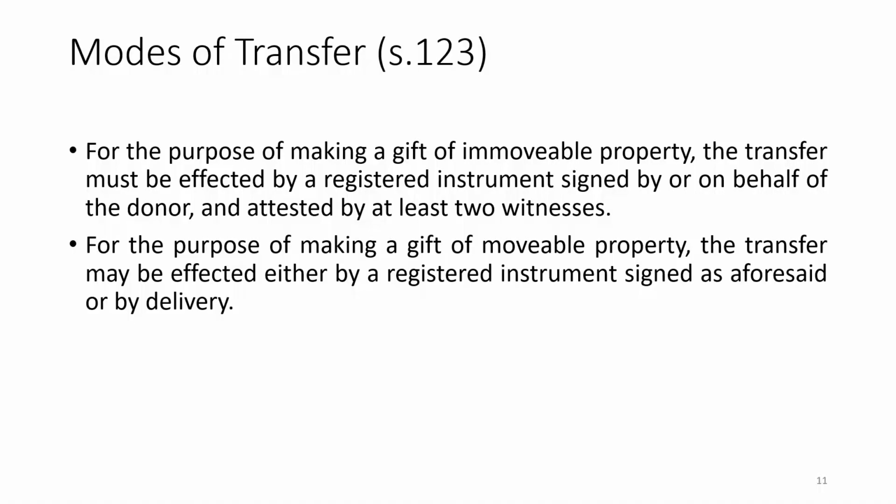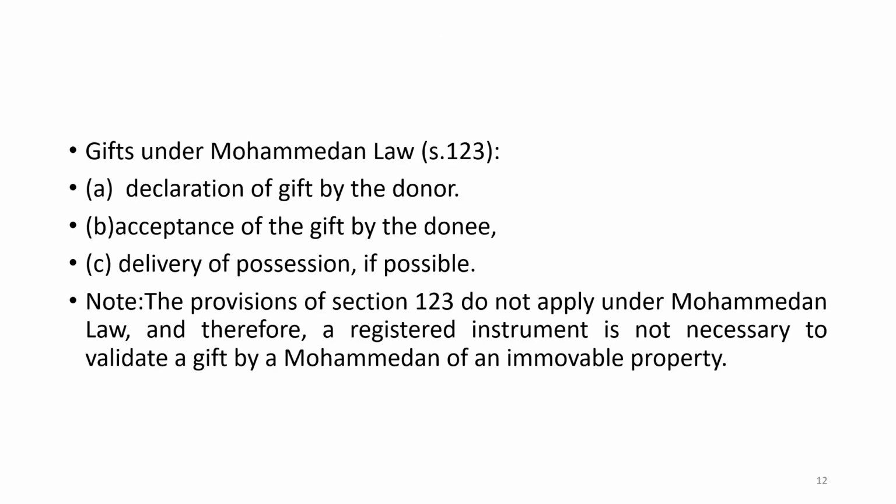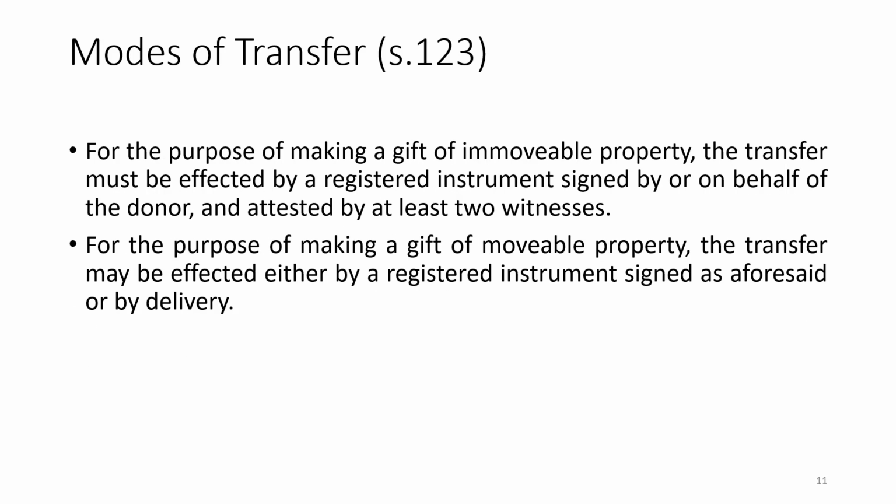If the person is illiterate, then a thumb impression, or signature on behalf of the donor, and attested by at least 2 witnesses. The witnesses attest that before them the donor is gifting this property, and they assure that this person is sane, is giving this gift with full sense, and that things were properly explained to her or him.